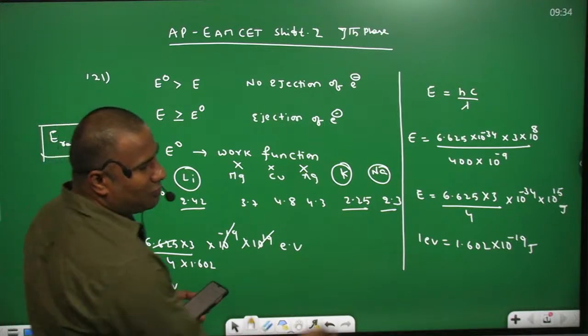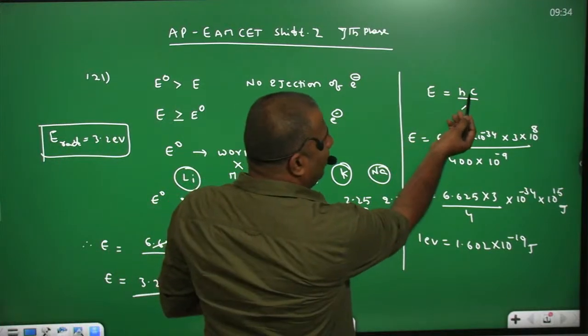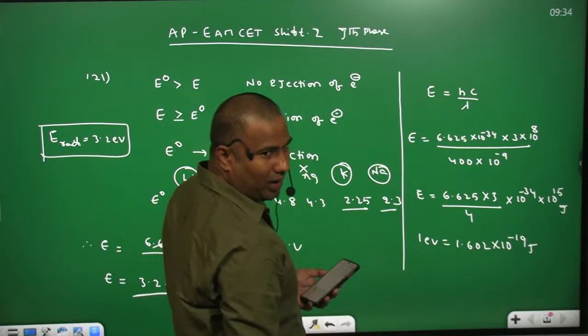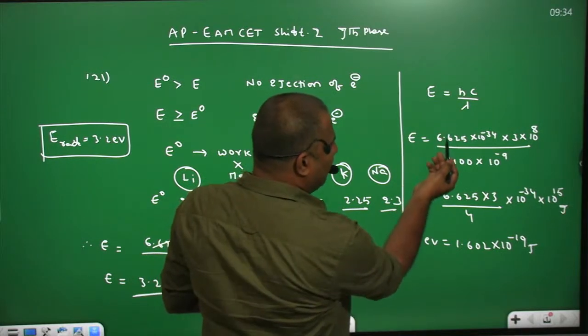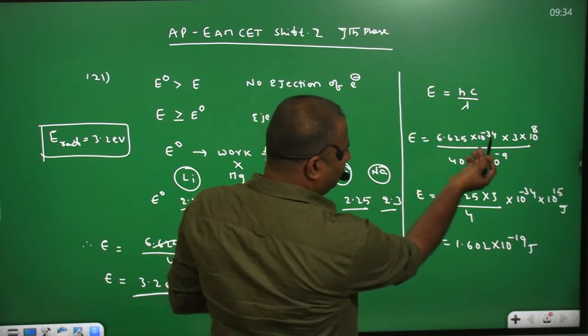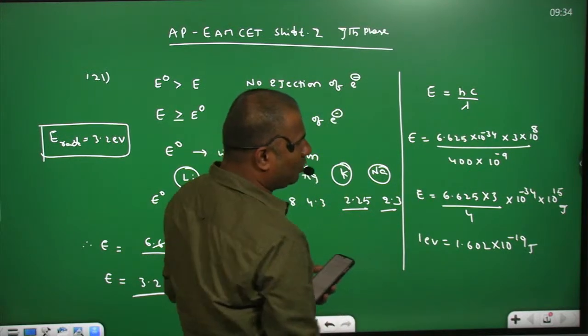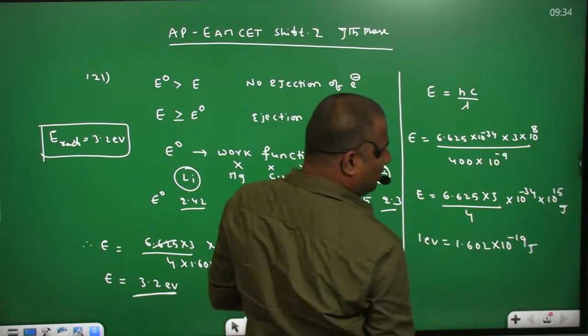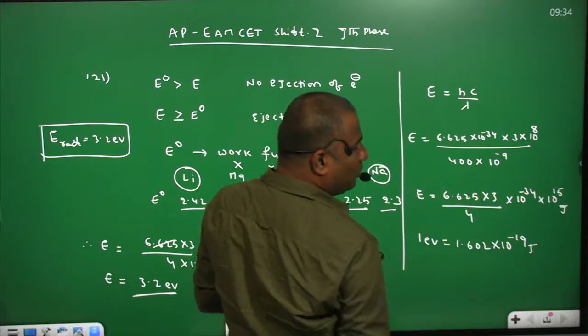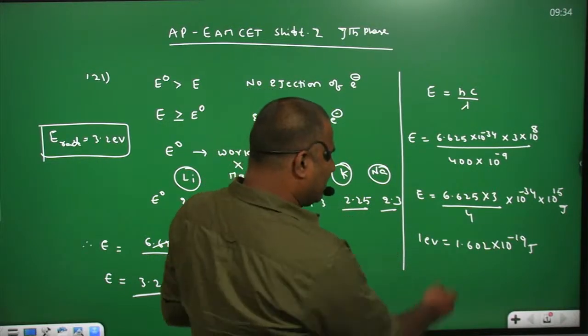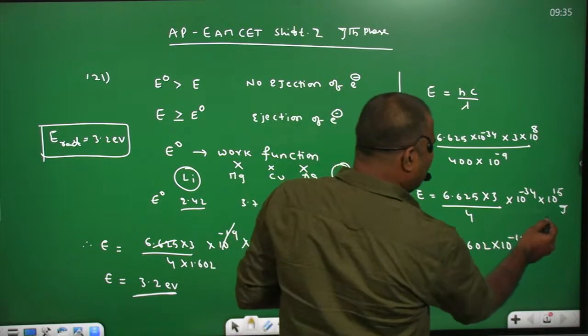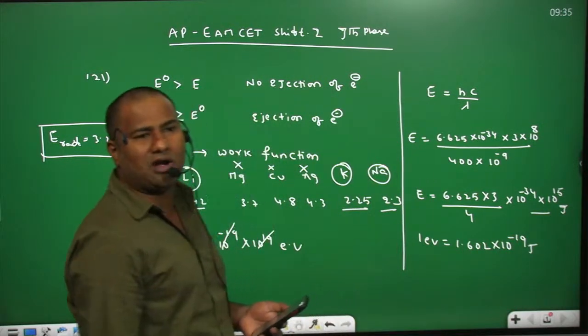For that, what is the formula we are using? E equal to hc by lambda. Substituting, h equal to 6.625 into 10 power minus 34, c equal to 3 into 10 power 8, divided by 400 into 10 power minus 9. On simplifying, you get the value in joules. That joule value we convert into electron volts.